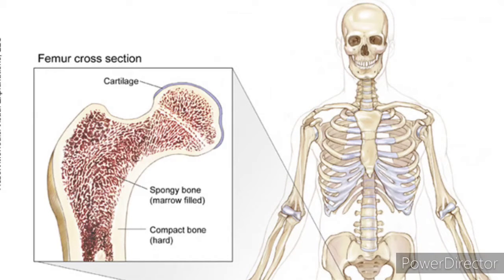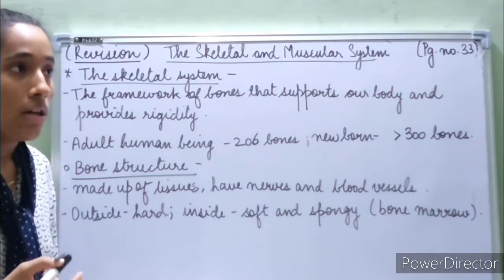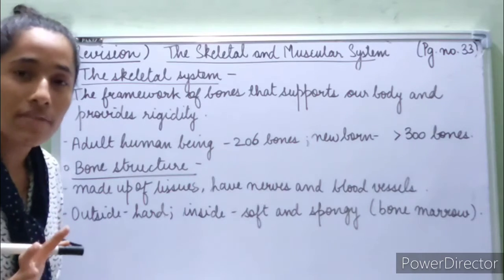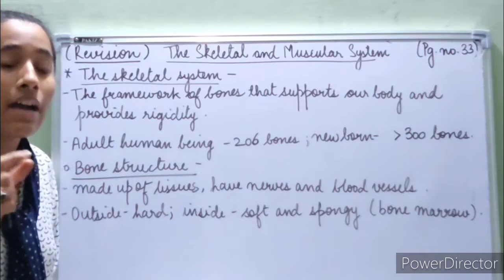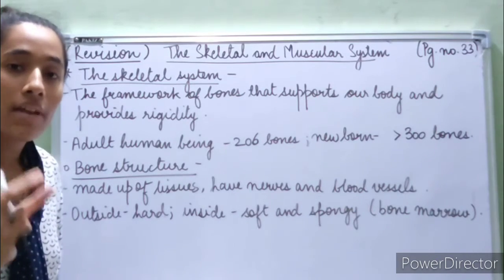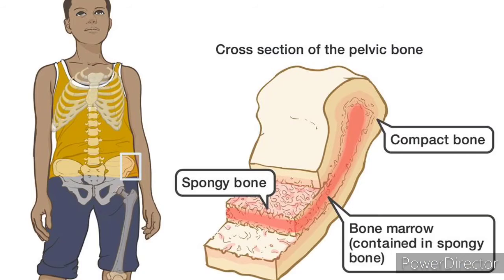Now, bones are very hard. If you have ever seen a bone, or seen any video in which you have seen a bone, you can see that the bone looks very hard on the outside. So, bones are very hard on the outside, but on the inside, bones are very soft and spongy, just like a sponge. So, bones have a hard outside and a soft and spongy inside, and inside the bone is bone marrow. So, the inside of the bone contains bone marrow.